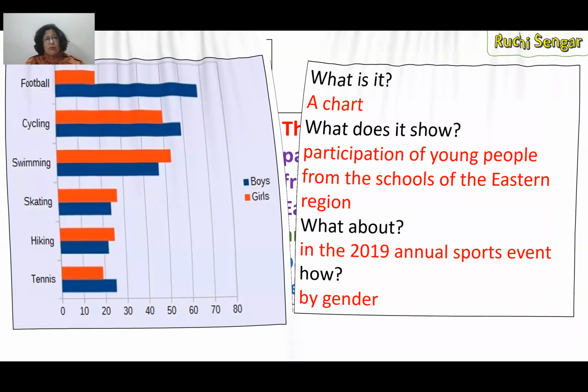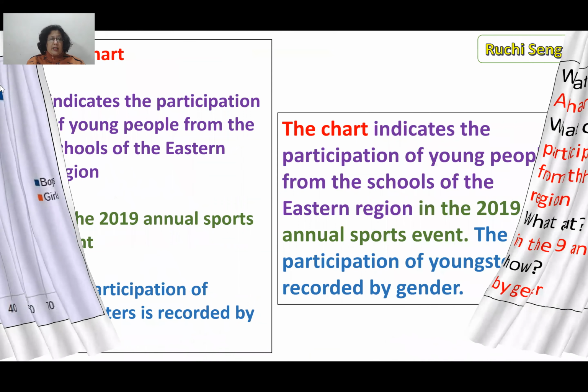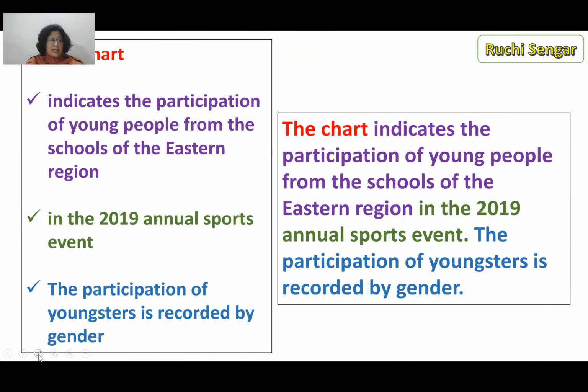Okay, so once this has been done, once you've finished questioning, you have a look. These are the questions, as you can see, and then these are the sentences, opening paraphrase sentences. The chart indicates the participation of young people from the schools of the Eastern region in 2019 annual sports event. No rocket science, it's all there in the question, right? The participation of youngsters is recorded by gender. Simple, a beautiful start. That's all they need to know, right?